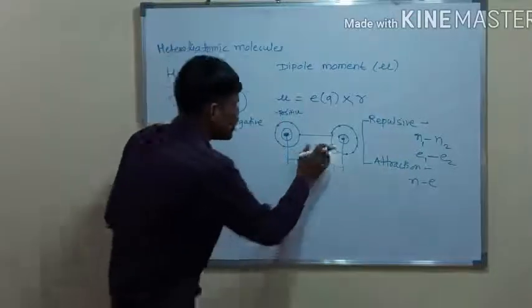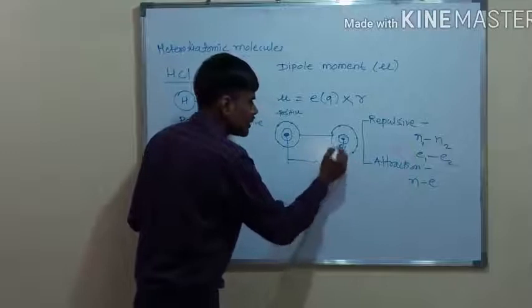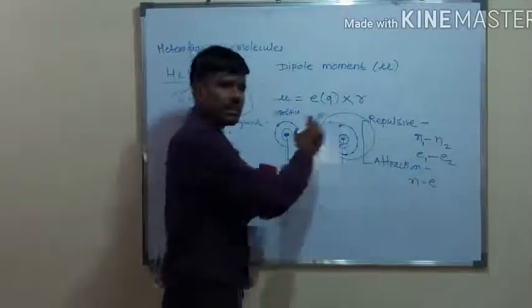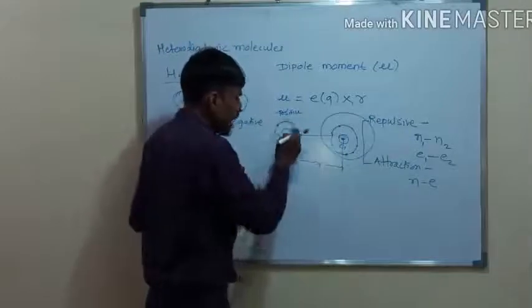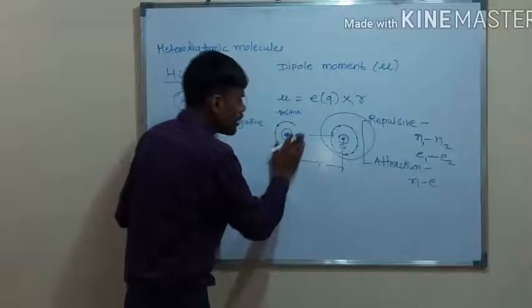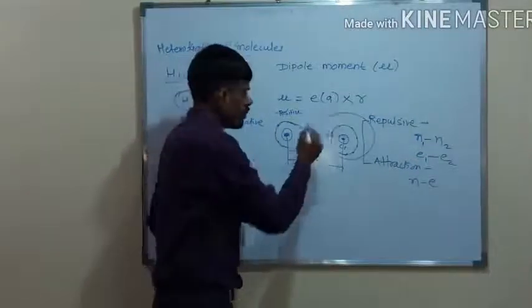Suppose this is chlorine. Chlorine attracts the electrons towards it. The size of chlorine is bigger. It attracts towards itself, and that's why the electrons from hydrogen are attracted towards the chlorine.